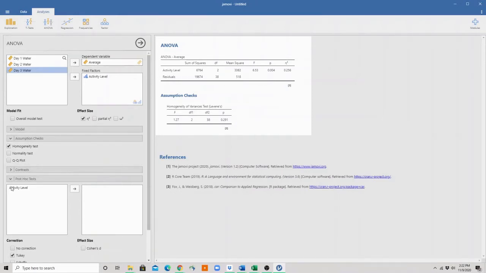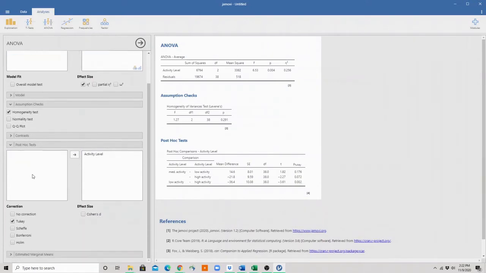I also then want to run a post hoc test, which I'm going to find right here, and I want to run that on activity level. The default for the post hoc test is going to be the Tukey. However, we are going to want to run the Scheffé.